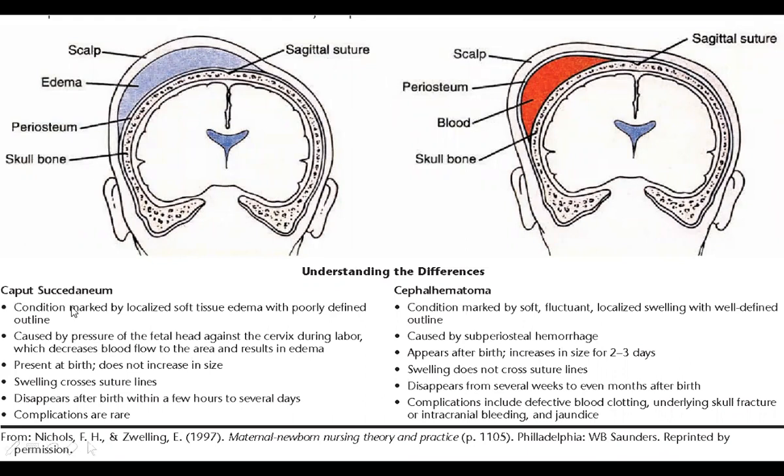Then caput succedaneum is a condition marked by a soft, fluctuant, localized swelling with a poorly defined outline, whereas cephalohematoma has a well-defined outline. Caput is caused by pressure of the fetal head against the cervix during labor, which decreases blood flow to the area and results in edema. Cephalohematoma is caused by subperiosteal hemorrhage. Timing: caput is present at birth but does not increase in size, while cephalohematoma appears after birth and increases in size for 2 to 3 days.